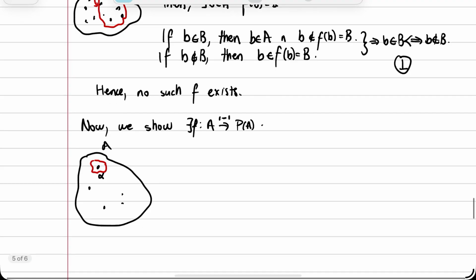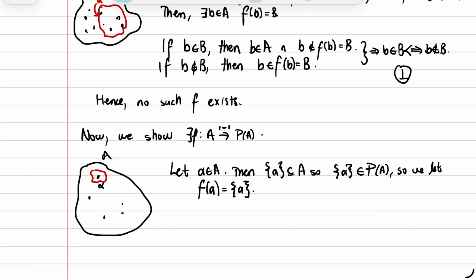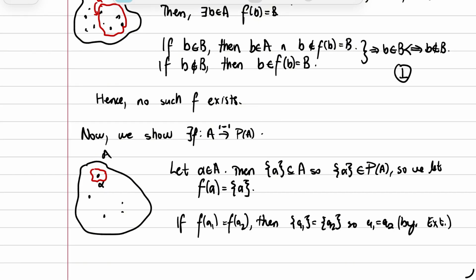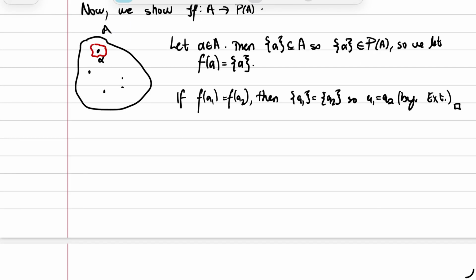Formally speaking, this says the following. We can define f of alpha to just be the set containing only alpha as its element and nothing else. Now we show it's one-to-one, although this is fairly trivial as well. If we suppose that f of alpha 1 is equal to f of alpha 2 for some alpha 1 and alpha 2, then that means that the set containing alpha 1 is equal to the set containing alpha 2, so alpha 1 itself is equal to alpha 2. This is by the axiom of extensionality, which says that any two sets are equal if their elements are equal. Since these two sets are equal, the elements, which in this case are only alpha 1 and alpha 2, have to be equal. However, this concludes the proof.